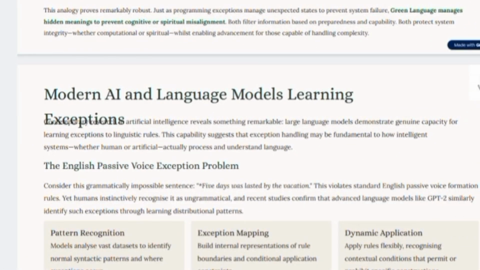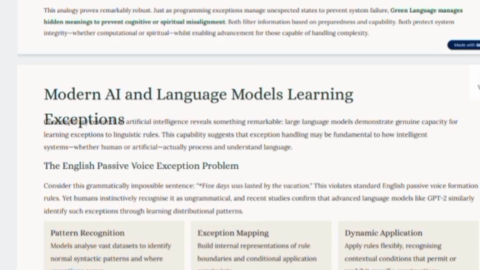This analysis provides remarkable parallels. Just as a program's exception handling system stages to prevent system failure, green language manages hidden meaning to prevent corruption or misinterpretation of meaning. Both filter information based on preparation and capability. Both protect system integrity, whether computational or spiritual, enabling the handling of complexity.